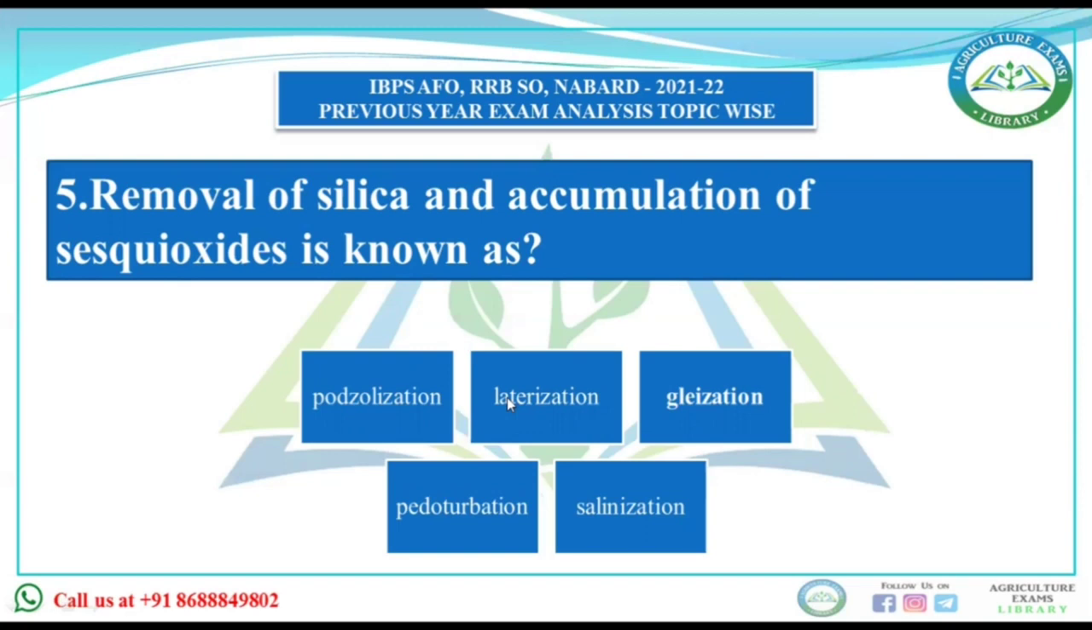The first term is podzolization. In podzolization, accumulation of silica takes place and removal of sesquioxides takes place. This question asks about the opposite phenomenon, which is laterization. And what is gleization? Gleization is formation of gley in the lower horizon due to poor drainage. Pedoturbation is mixing of soil, and salinization is formation of salt affected soil or deposition of salt in the soil. So this question's answer will be laterization. Just remember either laterization or podzolization, otherwise you will get confused.